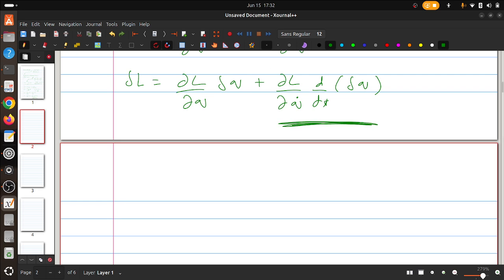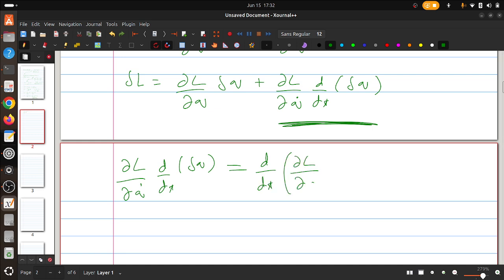So we can write (∂L/∂q̇) d/dt(δq) as the complete derivative of both quantities combined, d/dt[(∂L/∂q̇) δq], and we have to subtract d/dt(∂L/∂q̇) times δq.